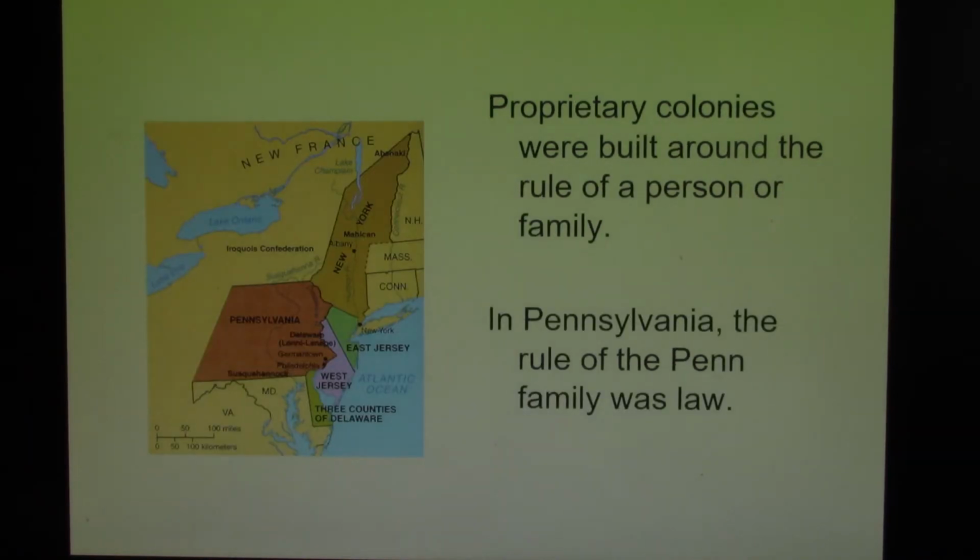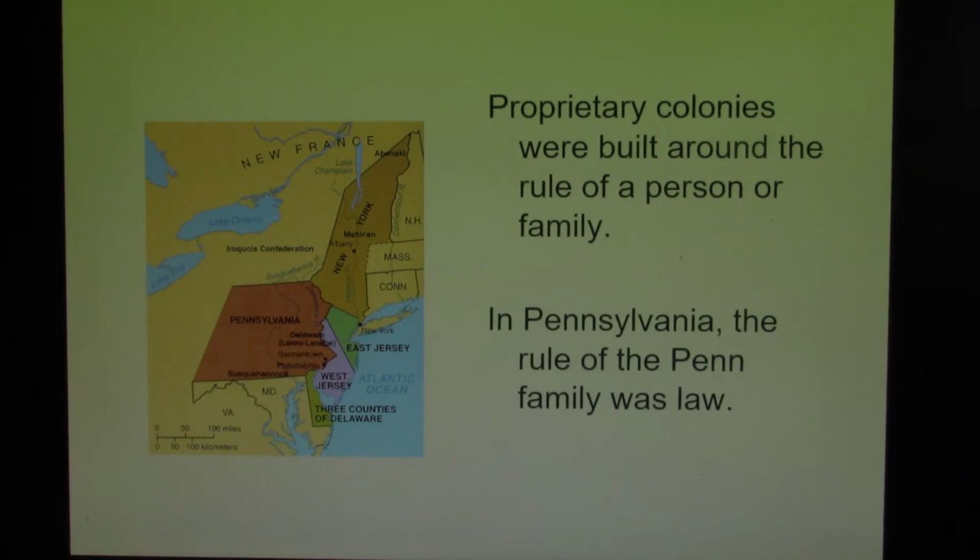Now, we learned that proprietary colonies were begun from 1660 to about 1700. We know that the proprietary colonies were in the hands of the people who the king had given land to. We also know that after the Glorious Revolution, proprietorships will be taken away from New York, New Jersey, Maryland, the Carolinas.